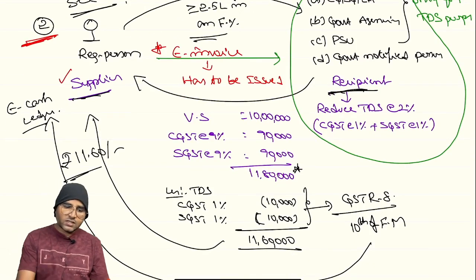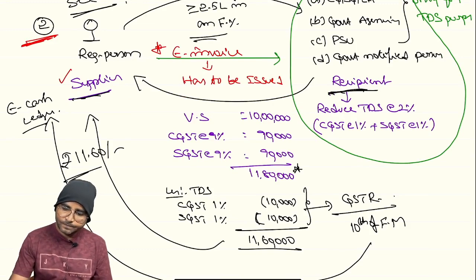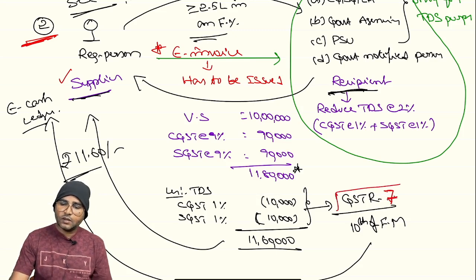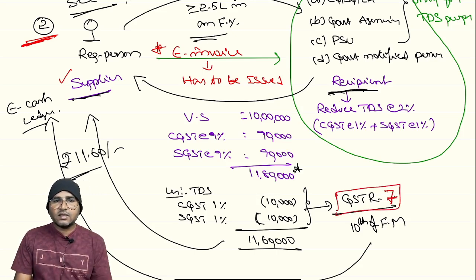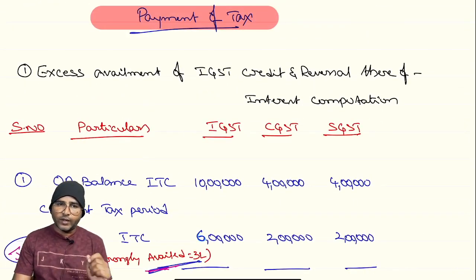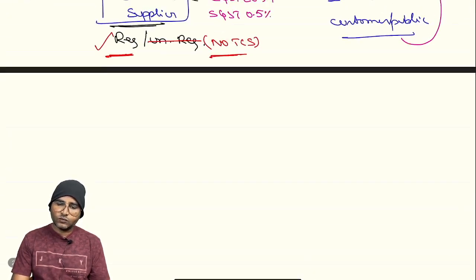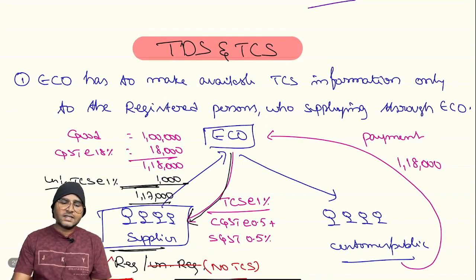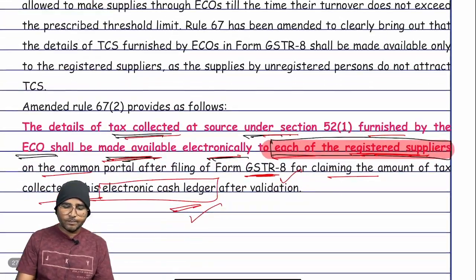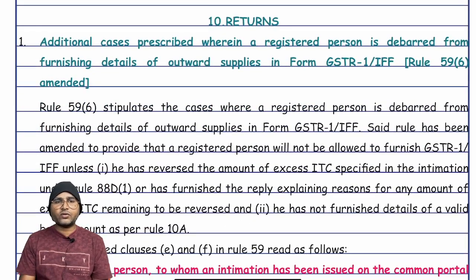And one small mistake here: for TDS we discussed GSTR 7, not GSTR 8. TDS is GSTR 7 and TCS is GSTR 8, and the due date for filing both returns is the 10th of the following month. Are you clear? So the TDS and TCS provisions are also over. Please pause the video and go through them once. And next, the last chapter, we are going to start with the chapter of returns. But before that, please go through this once.